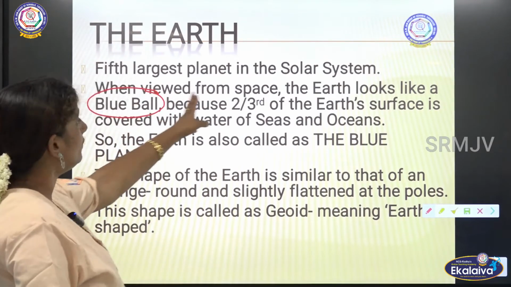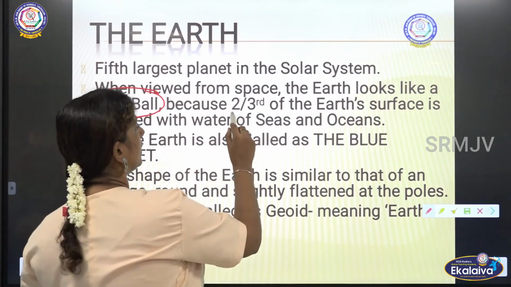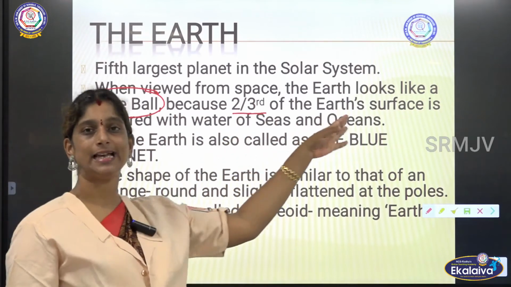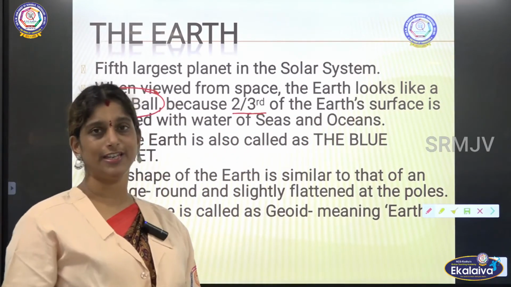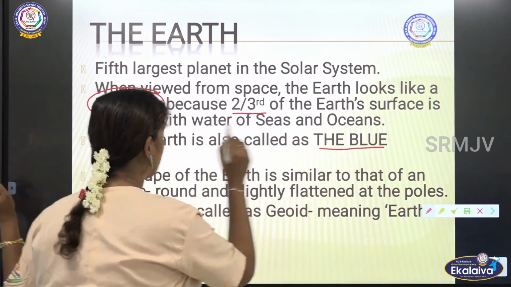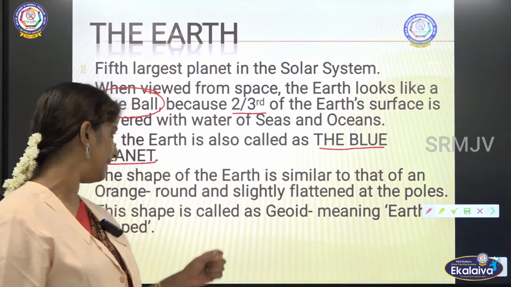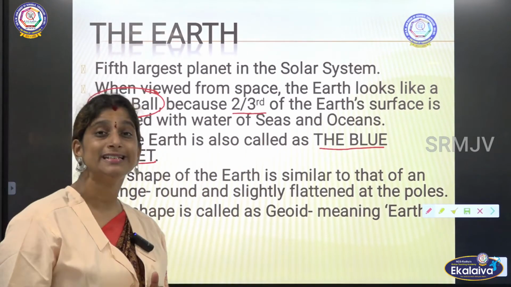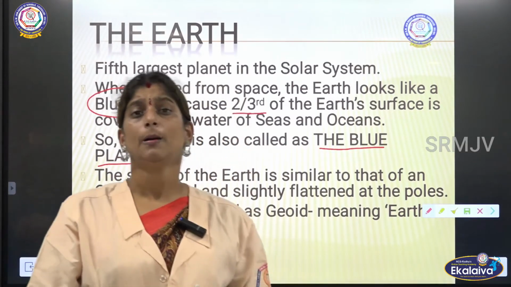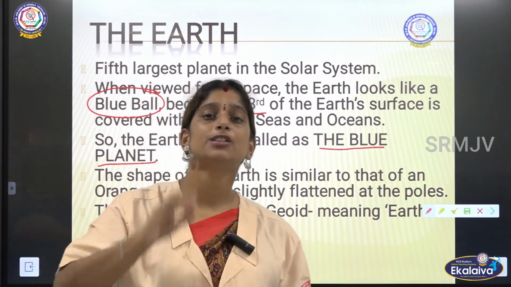So here when viewed from the space, the Earth looks like a blue ball because 2/3 of the Earth's surface is covered with water of seas and oceans. So because of this, Earth is also called as the blue planet. How do we call the Earth? We call it as blue planet. Then the shape of the Earth, how does the Earth look like? We would have always seen it in round shape. The actual shape of the Earth is similar to that of the orange fruit.